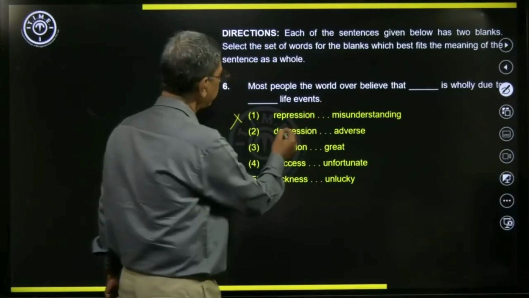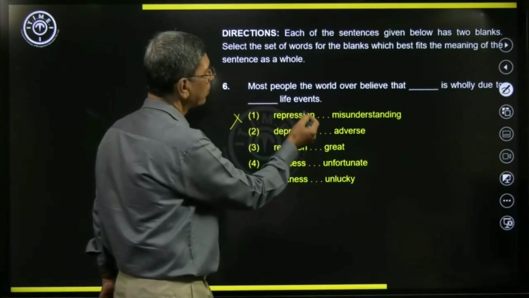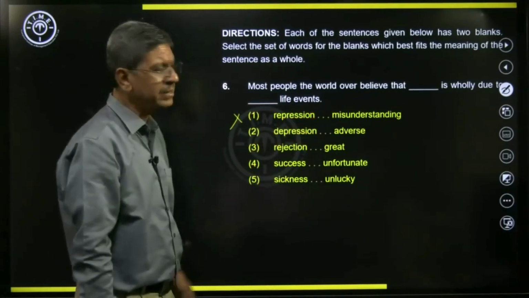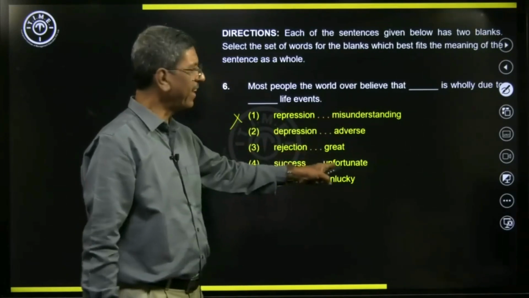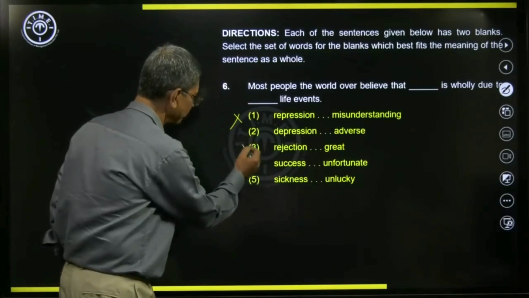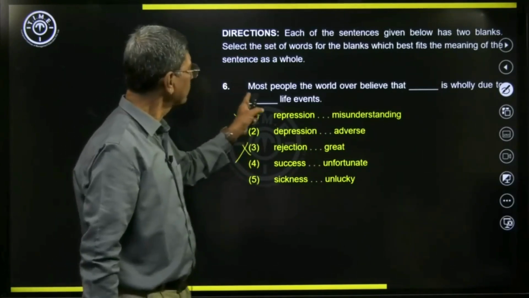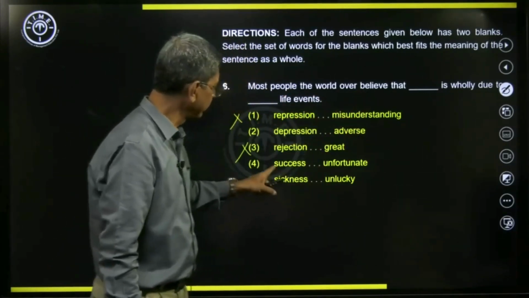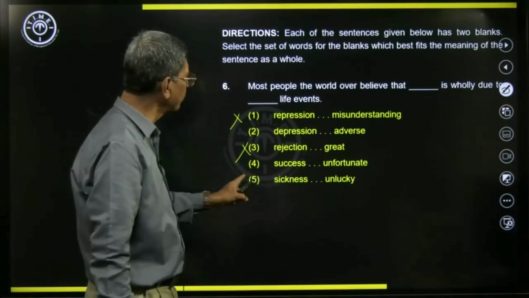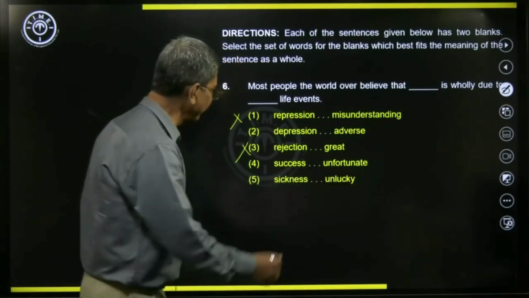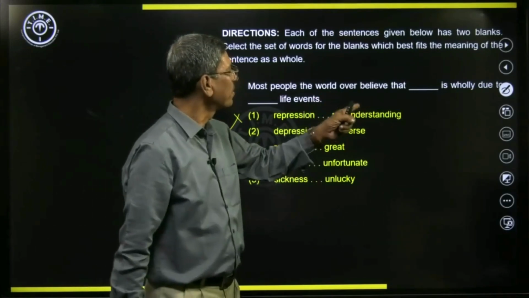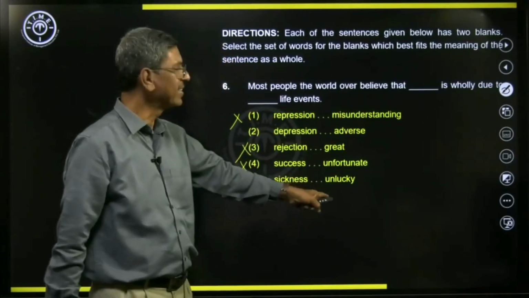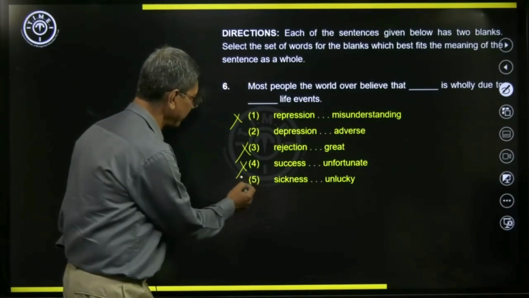So most people the world over believe that rejection is wholly due to great life events, ruled out. Doesn't make sense. Most people the world over believe that success is wholly due to unfortunate life events, also ruled out. Then we have sickness is wholly due to unlucky life events, also ruled out.